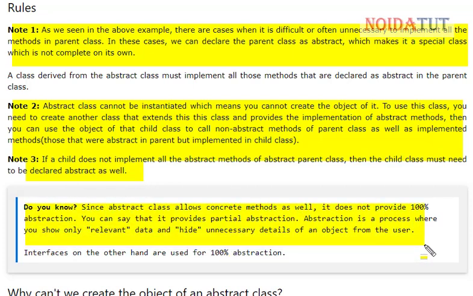Since abstract class allows concrete methods as well, it does not provide 100% abstraction. You can say that it provides partial abstraction. Abstraction is a process where you show only relevant data and hide unnecessary details of the object from the user. Interfaces, on the other hand, are used for 100% abstraction.